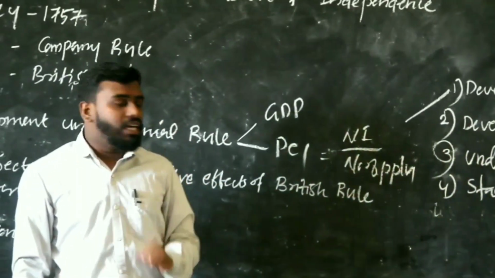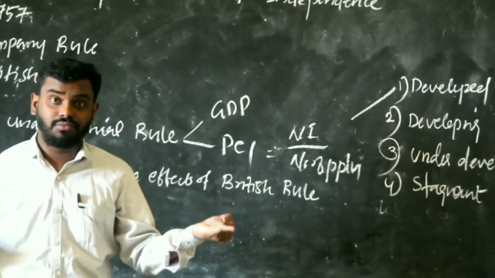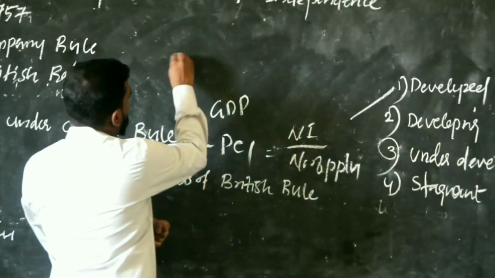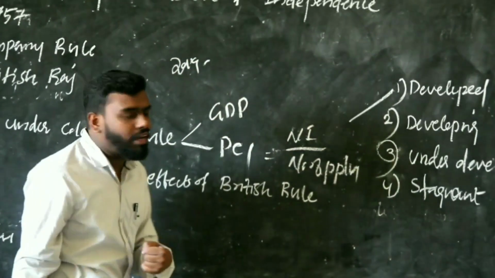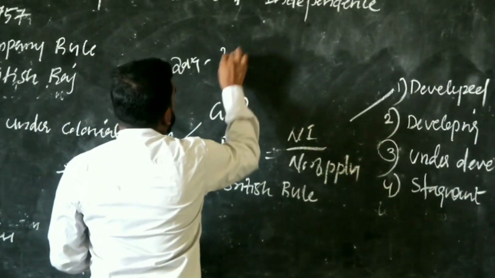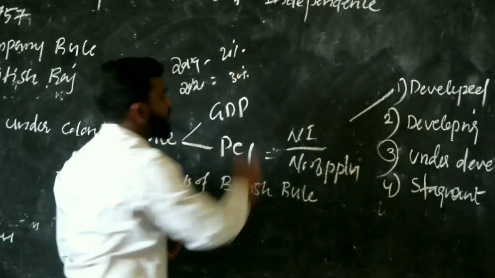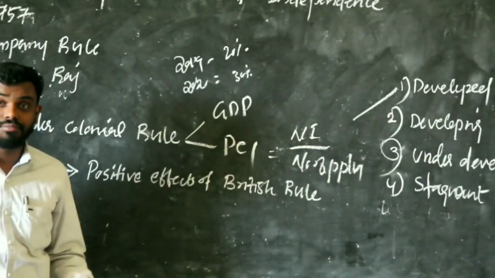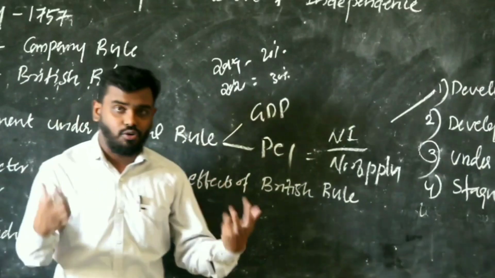A developed economy is one where per capita income as well as GDP is growing at a higher rate. For example, in 2019 the GDP growth of a country is 20%. In 2020, it became 30%. The growth rate is very high. That type of country is treated as a developed economy.